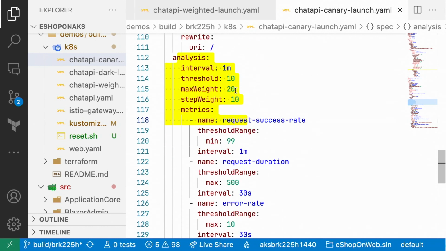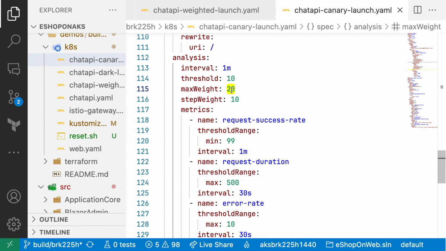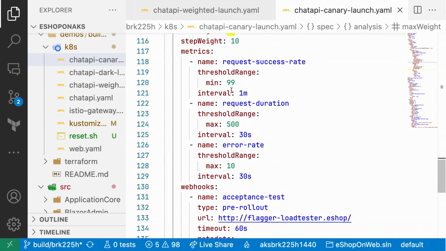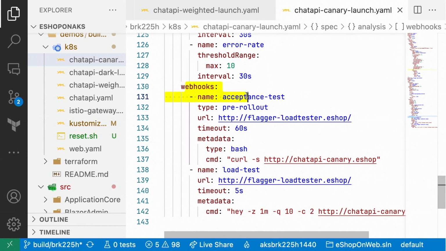And so here, just for demo purposes, I set the max weight to 20. So as soon as it reaches 20% traffic to the new version, it's going to cut all the traffic to the newer version. And what we can do is tie it in with some internal webhooks where we can do some acceptance testing and load testing and make sure that we have a solid deployment before we actually release it. So I can't demo this to you because it takes a little bit of time, but we'll cut to a quick video that shows it to you end to end. There goes the cooking show. That's right.